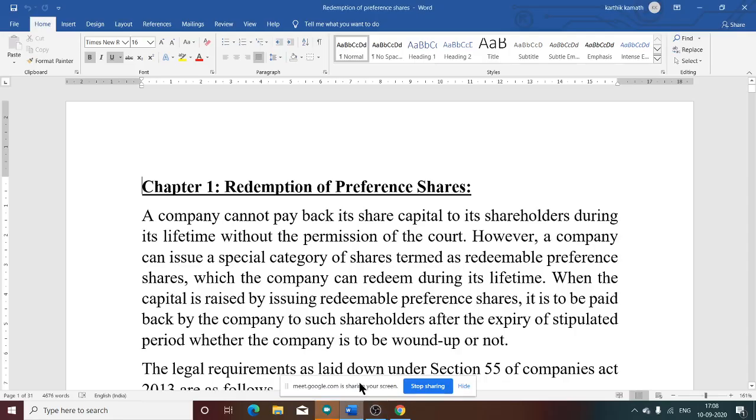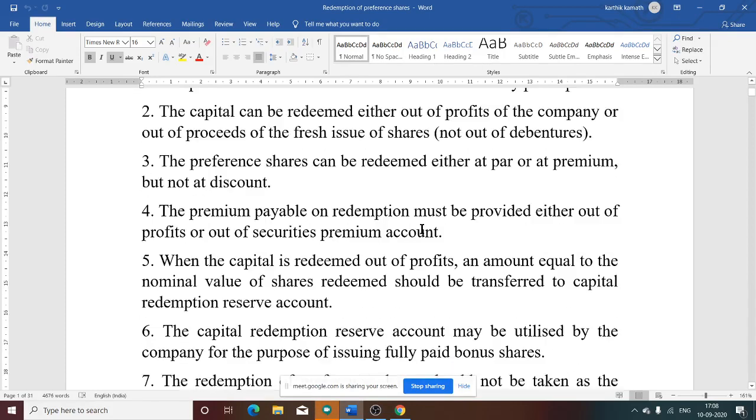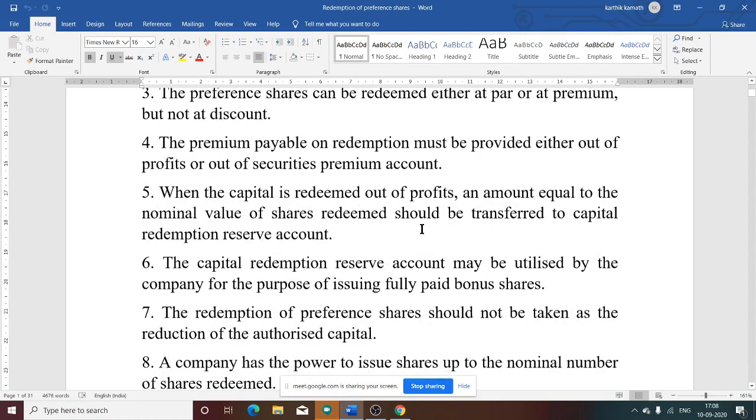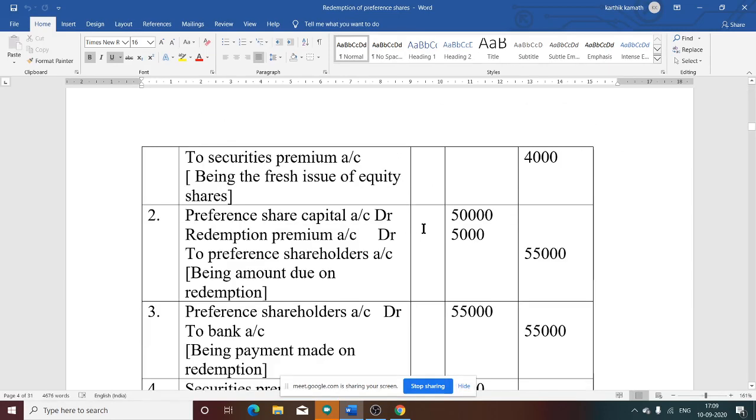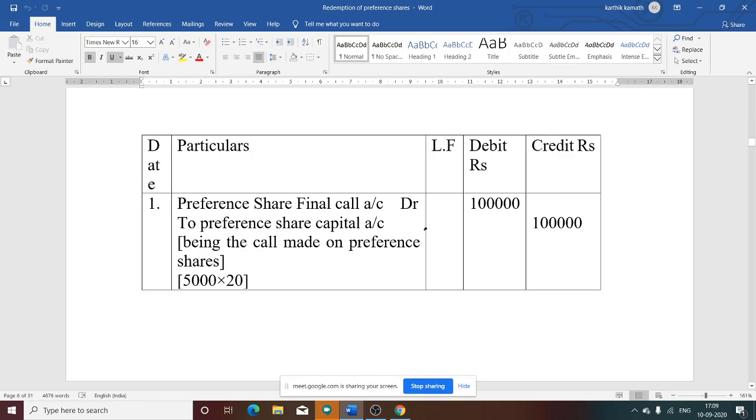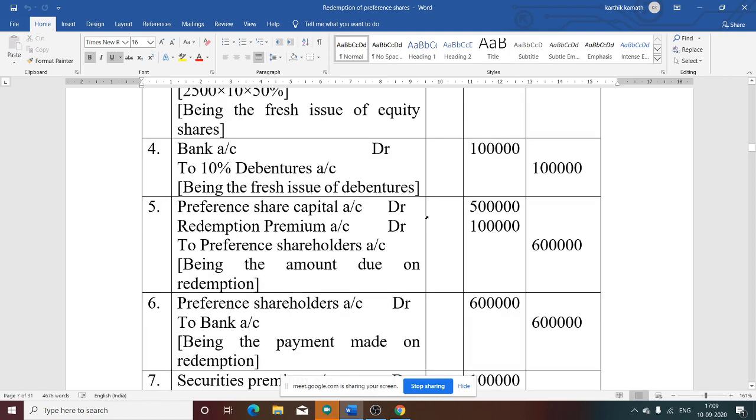So in the last class, we discussed four problems on redemption of preference shares. Due to some technical reason, we could not record those problems. But most of you attended the classes, so I hope everything in the previous class problems is clear.